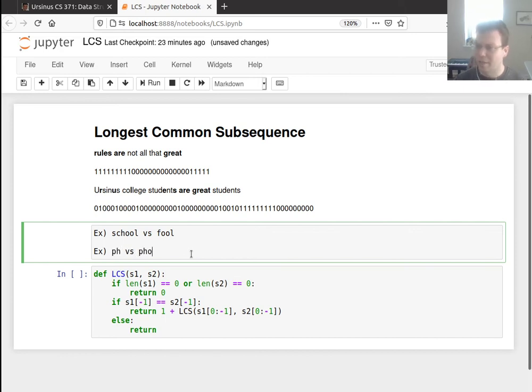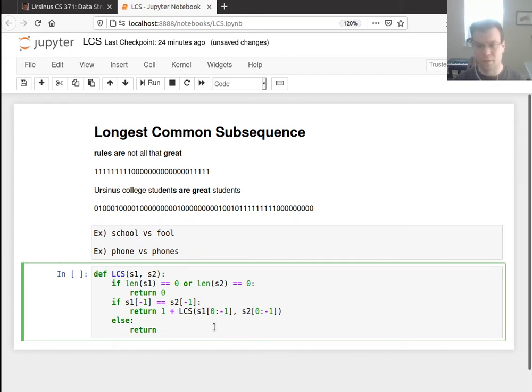So I have to be careful. I shouldn't cut off both characters. What I should do is just cut off one of the characters and then recursively match. But I'm not sure which one to cut off, so I'm going to say, well, let me make this the maximum between the longest common subsequence if I chop off the last one of the first string but match the entire second string, or I do match the entire first string, but then I have to chop one off of the second string.